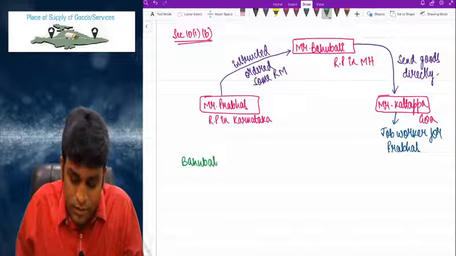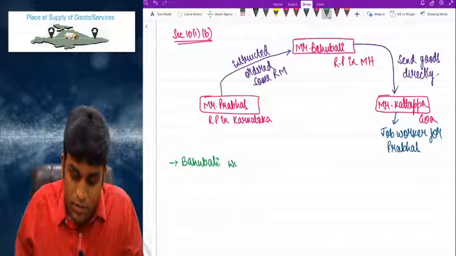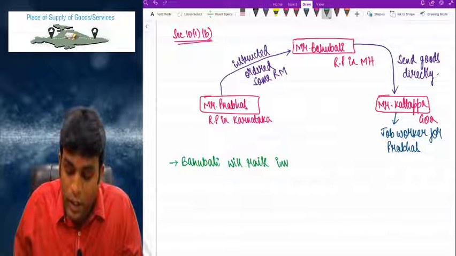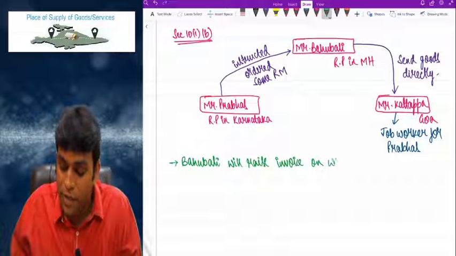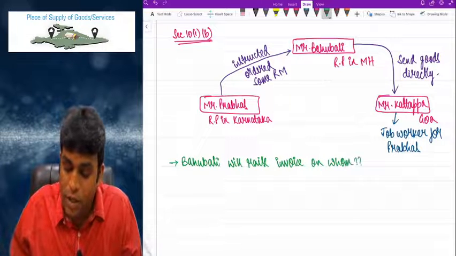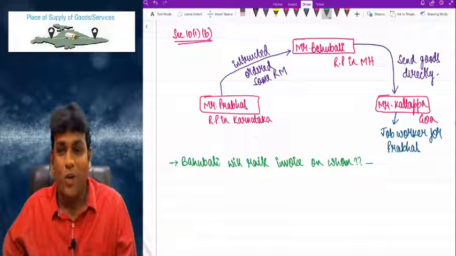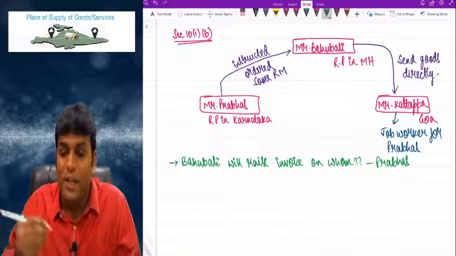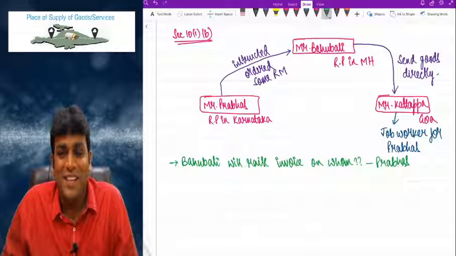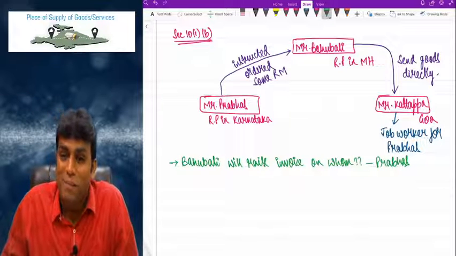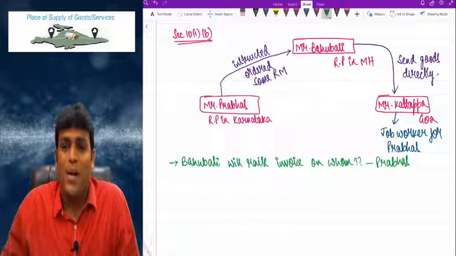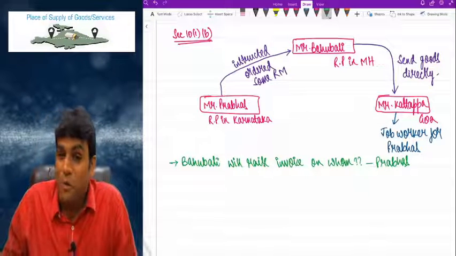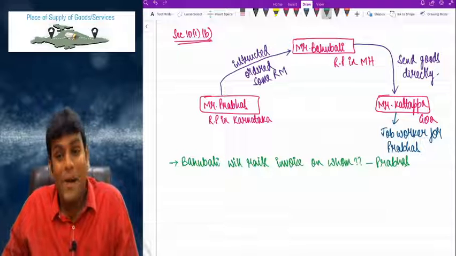Let me ask you one straight question. Bahubali will raise invoice on whom, my dear friends? Obviously, without any second thought, Bahubali will raise invoice on Prabhas, for the simple reason that goods are ordered by Mr. Prabhas.